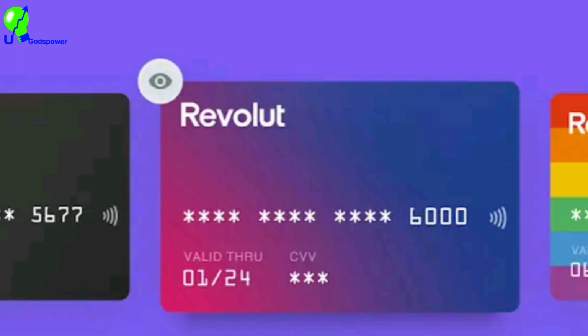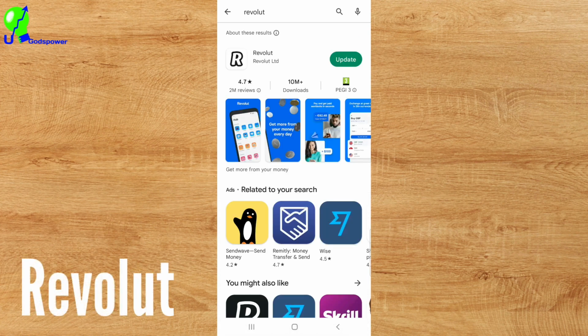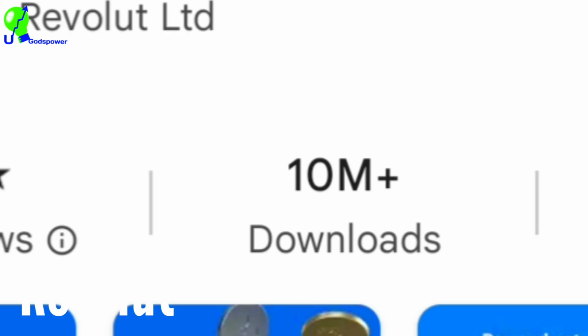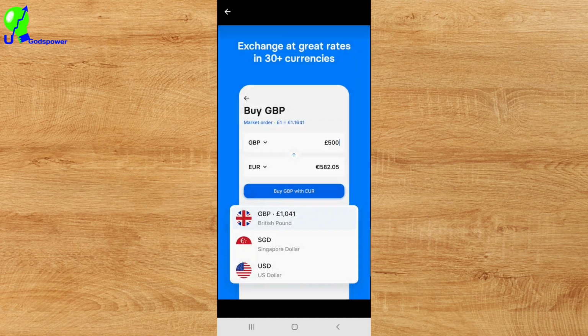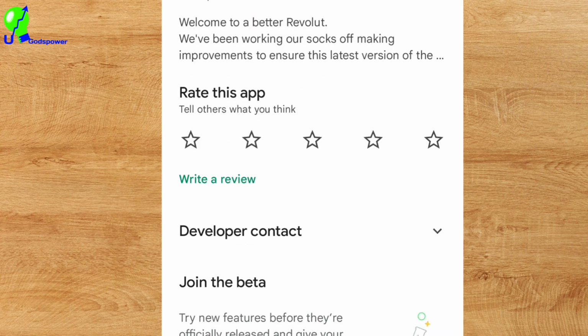So let us go to our Google Play Store right now and use this application right now. Once you come to your Google Play Store, search for Revolut. Once you search for Revolut, click on search, and it will pop this up. You can see that Revolut has almost 2 million plus reviews, and it has 10 million plus downloads. And this is the screenshot they have on their preview on their application, and that is what you can see here. If you say okay, let us click on the review and click on OK, it's going to pop up the review. So I'll just click on Revolut, and here is going to pop up the review.